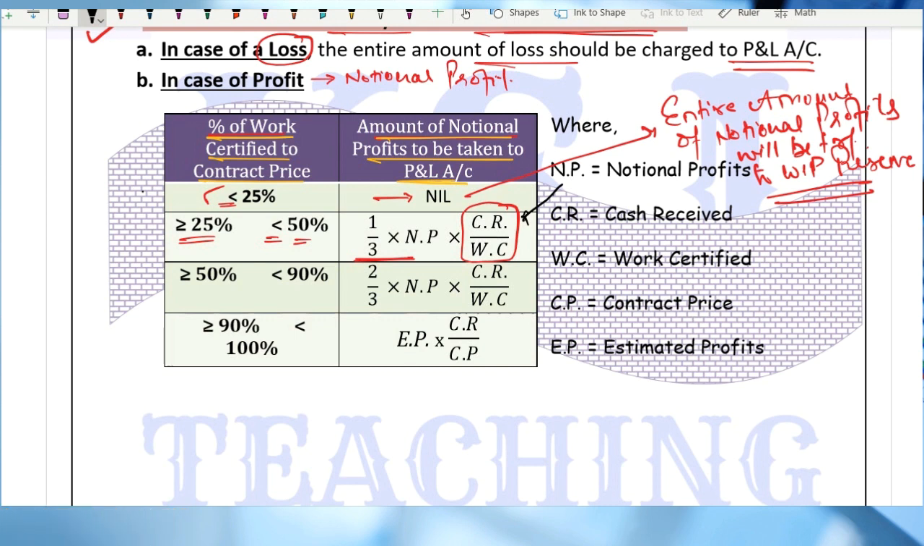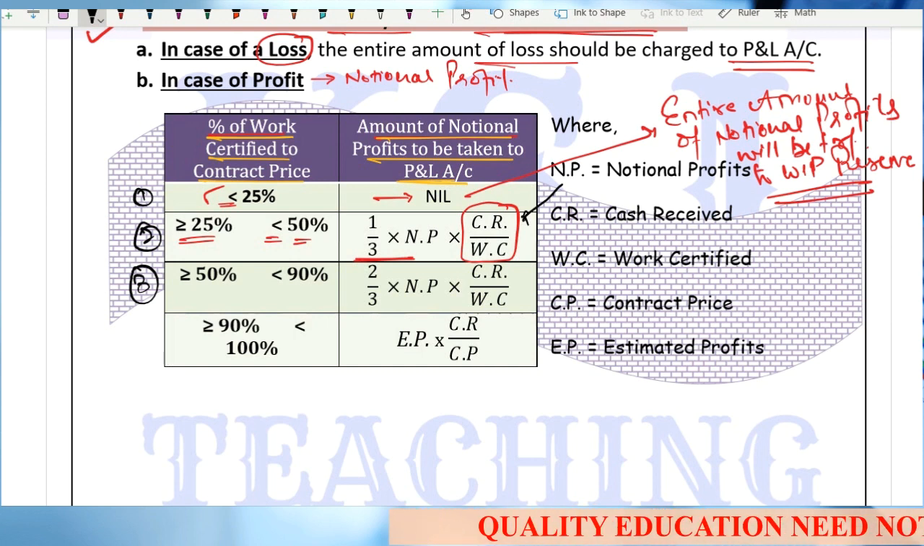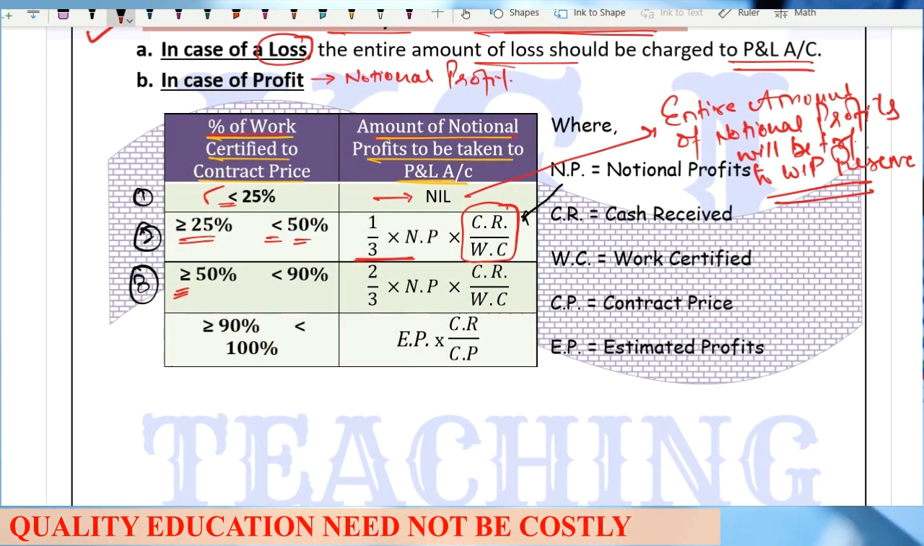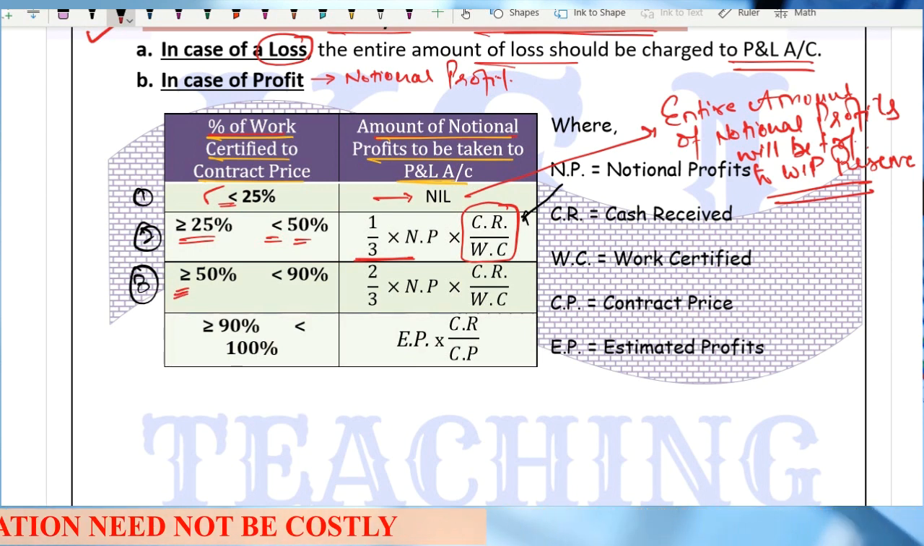So this is the first category. This is the second category. Now we come to third category. Third category says if the project is equal to or more than 50%, equal to or more than 50%, you have to be very careful where the equal to is used and where it is not used, right? Because that can be really confusing in the examination.